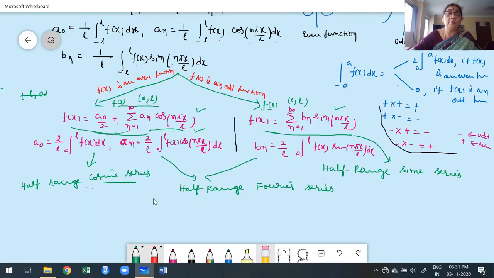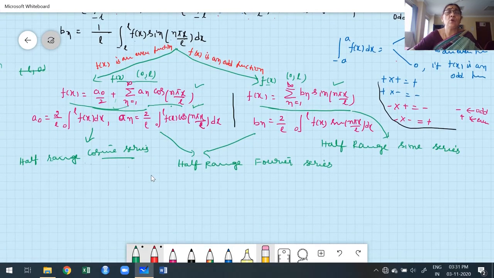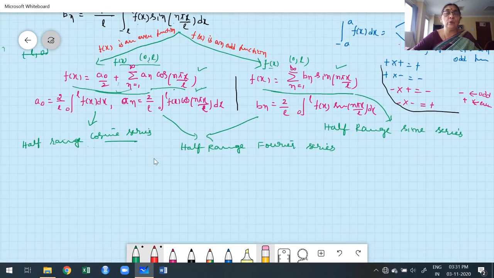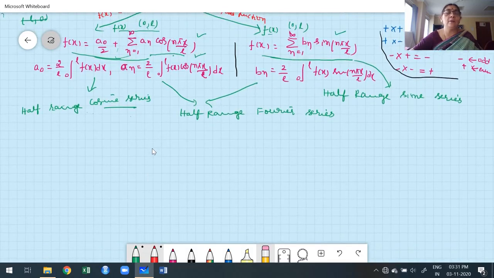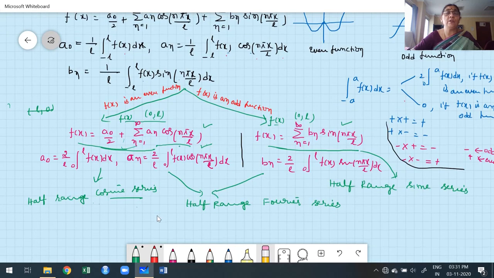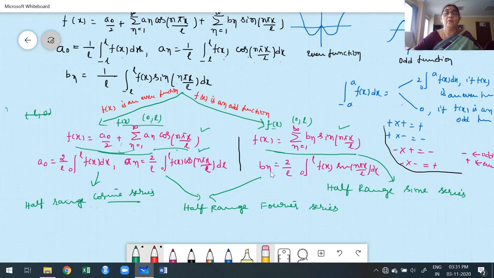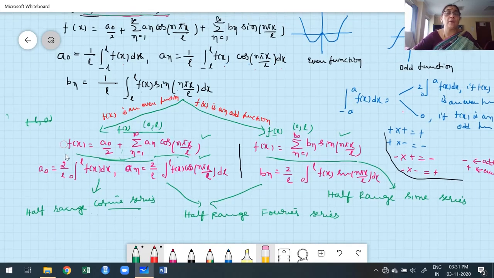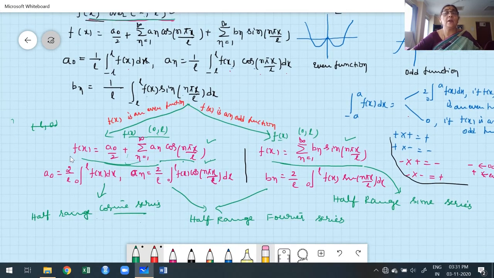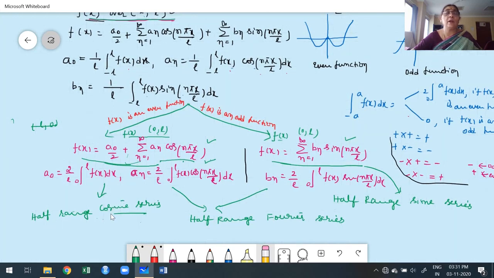Now before moving to the problem, again I am going to repeat. Whenever we talk about half range, immediately in our mind it should come that our general interval is 0 to L, and the upper limit of the given interval is itself the value of L. This is the way to consider half range Fourier sine series and cosine series. The sine series is called so because the expansion has only sine functions. Similarly, the cosine series has only cosine functions. When they ask to find a sine series or cosine series, we use these two formulas carefully to construct the sine series and also the cosine series.